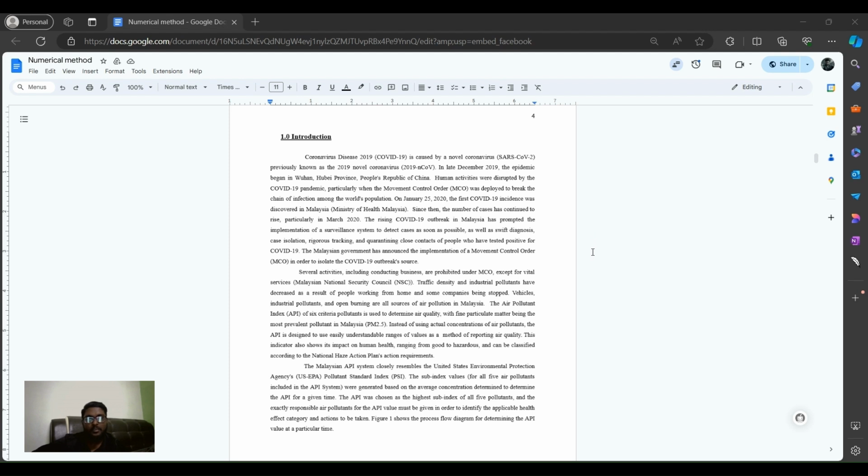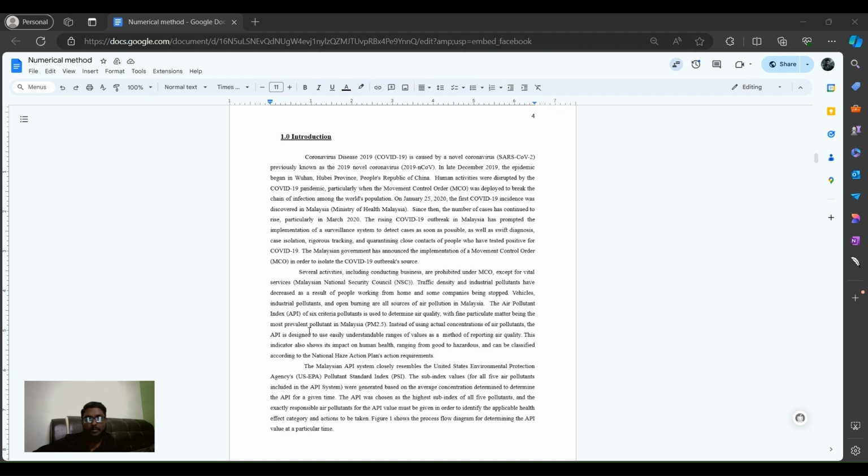The MCO restricted many activities except for essential services, reducing traffic and industrial pollution as people stayed home and businesses closed. Major air pollution mainly comes from vehicles, industries, and open burning. Air quality is measured using the Air Pollutant Index (API), focusing on fine particulate matter PM2.5, based on the National Air Action Plan.